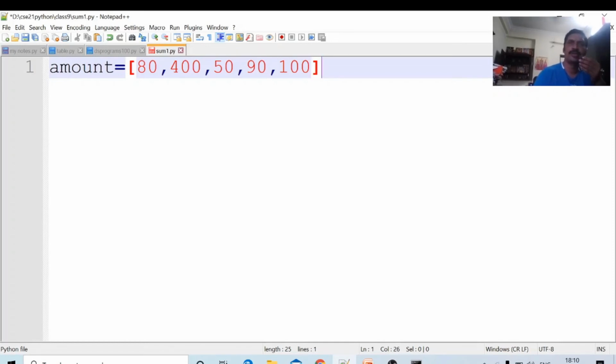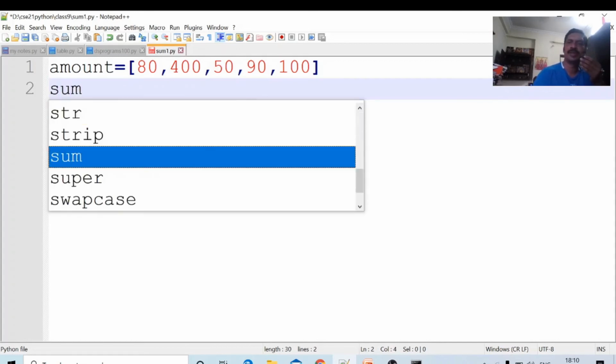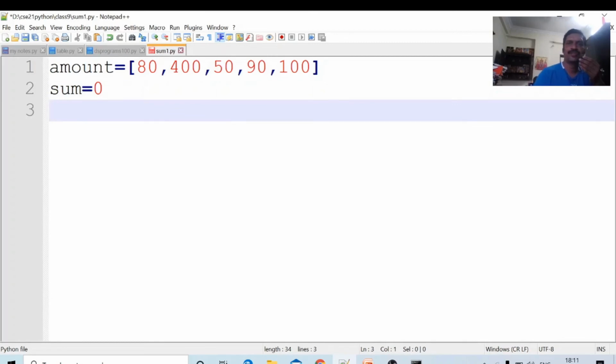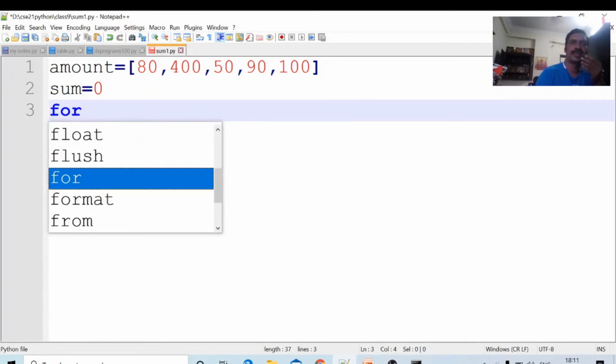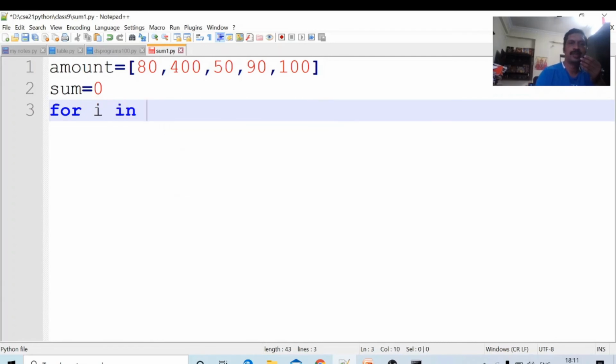Now I want to add all these numbers. Write a program to add all the numbers of the list. Okay, initially I am declaring one variable sum equal to 0. Okay, I am writing a for loop: for i in amount.